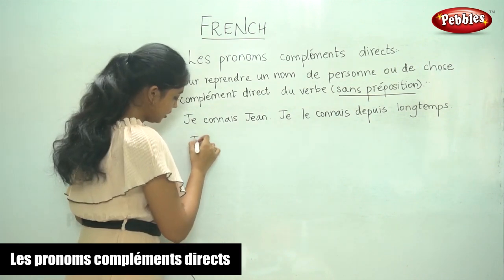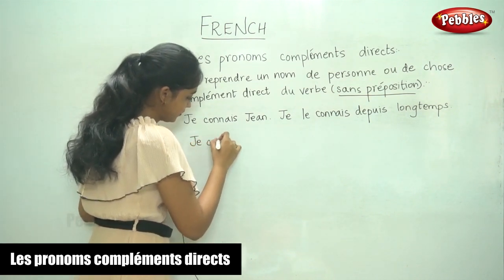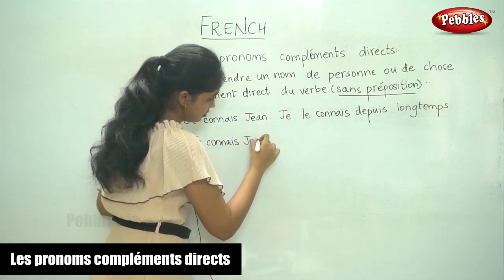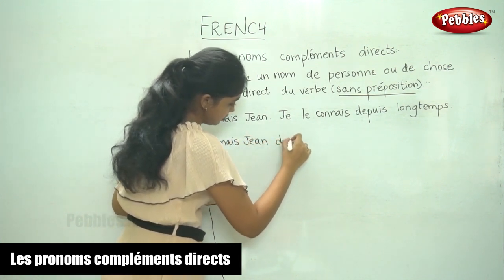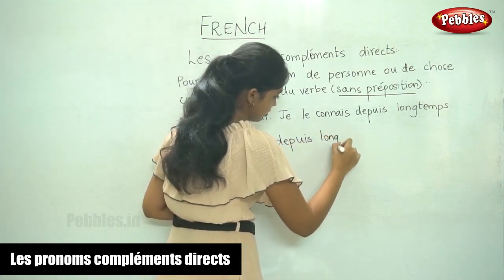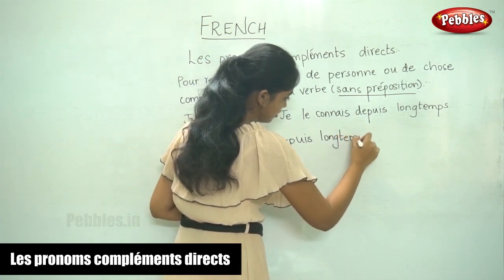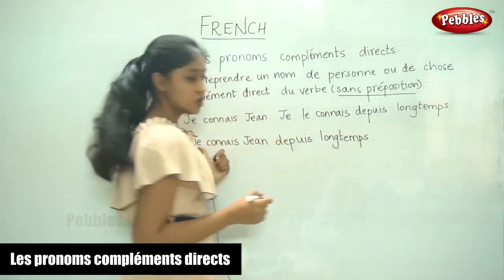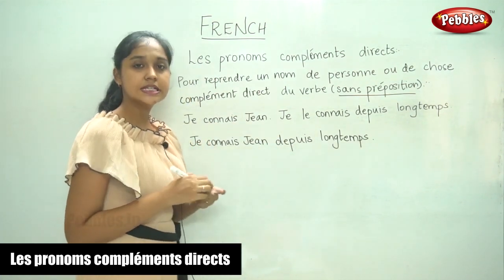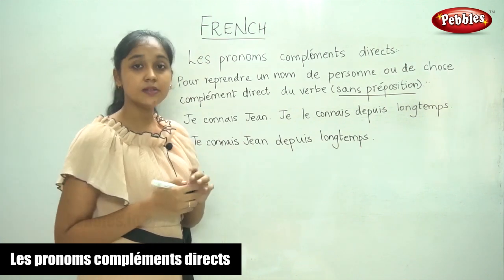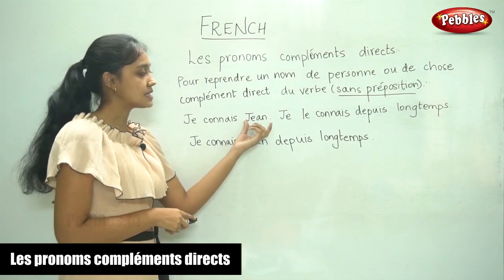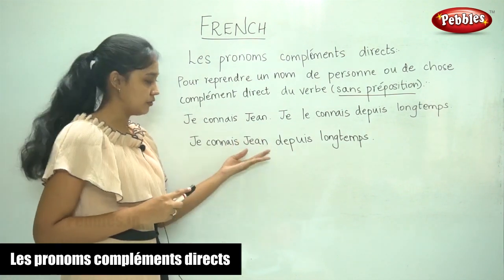So you would say, je connais Jean depuis longtemps. That is how you would say this sentence. But if you notice, there is a repetition. We are using the same noun over and over.